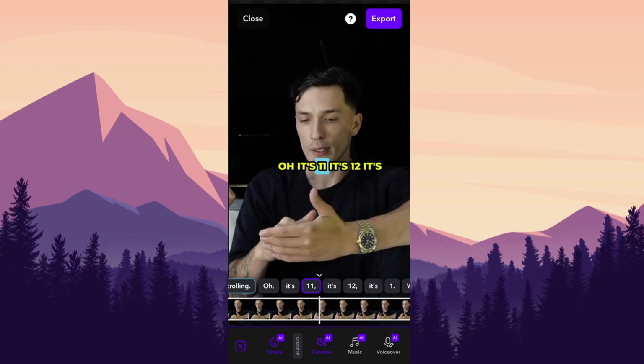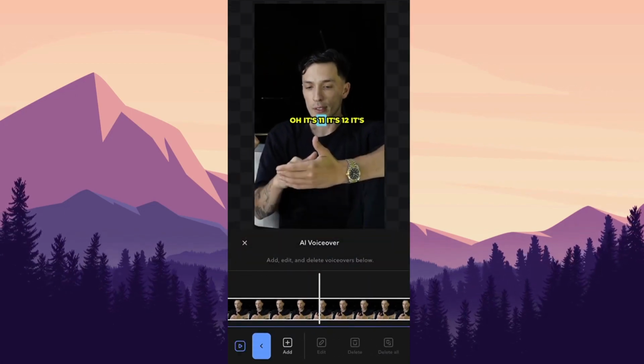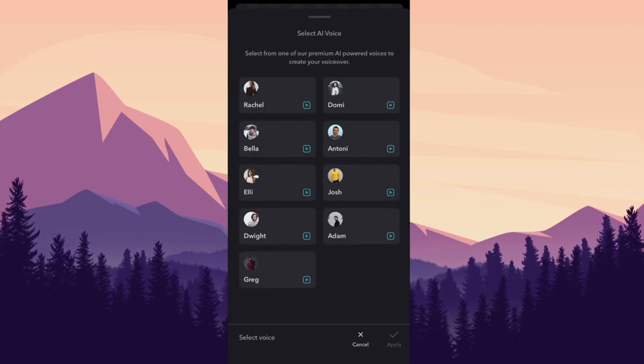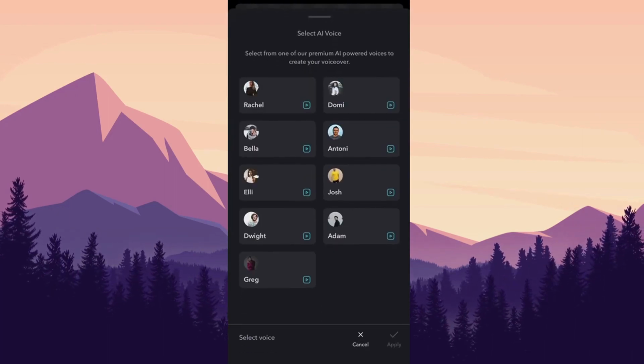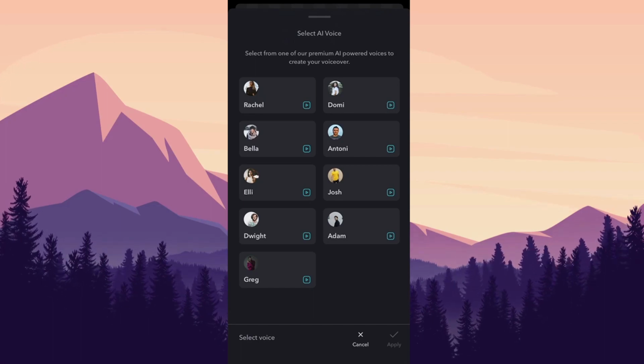But it's a cool feature to have, and also you can create your own AI voiceovers, so you can type any text you want, and this is basically 11 labs integrated within this Captions app.